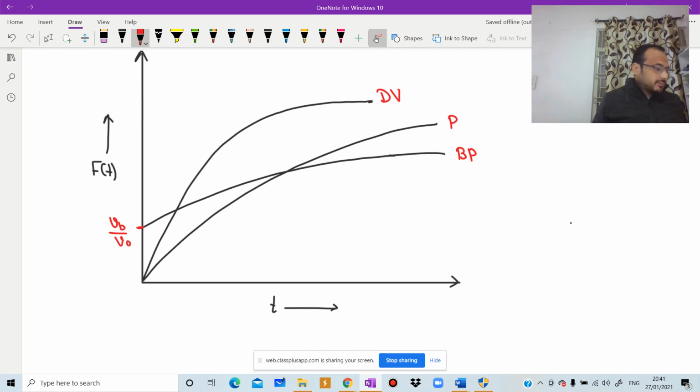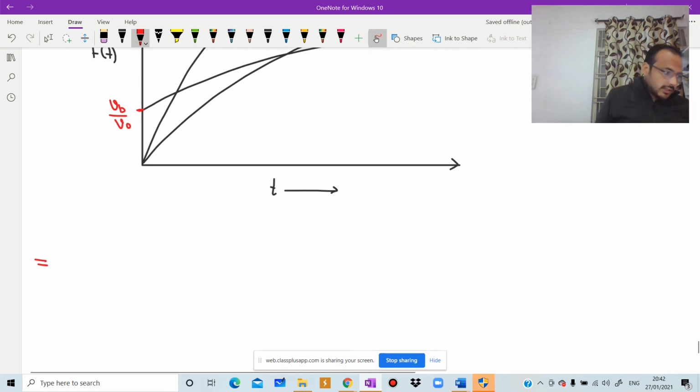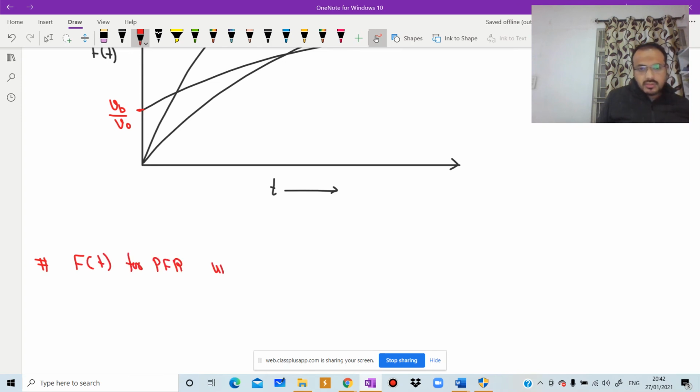In similar manner, we can draw for PFR. Next one is F of t for PFR under different conditions.